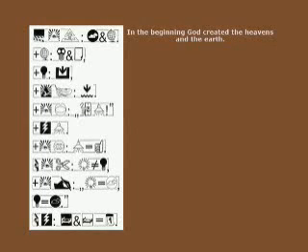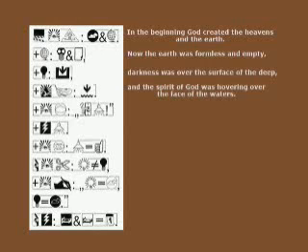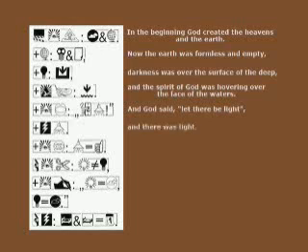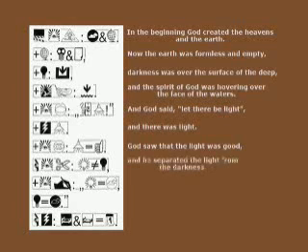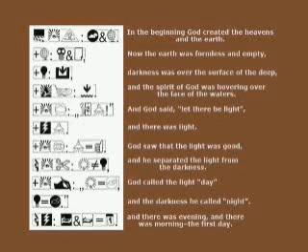In the beginning, God created the heavens and the earth. Now, the earth was formless and empty. Darkness was over the surface of the deep. And the Spirit of God was hovering over the water. And God said, "Let there be light." And there was light. God saw that the light was good. And he separated the light from the darkness. So God called the light day, and the darkness he called night. And there was evening and there was morning, the first day.